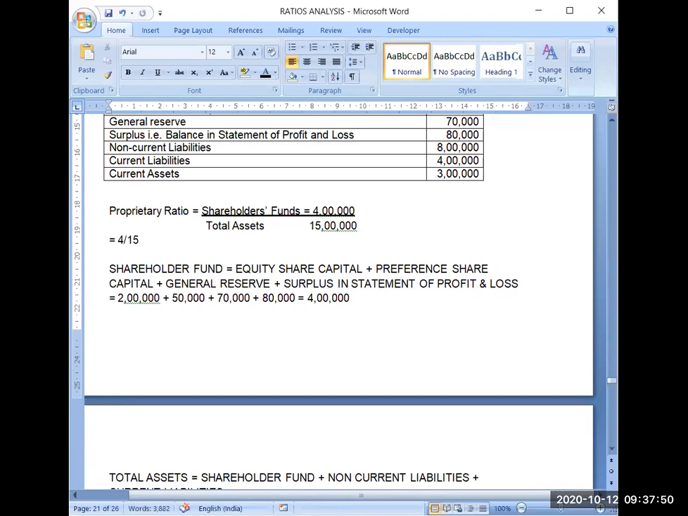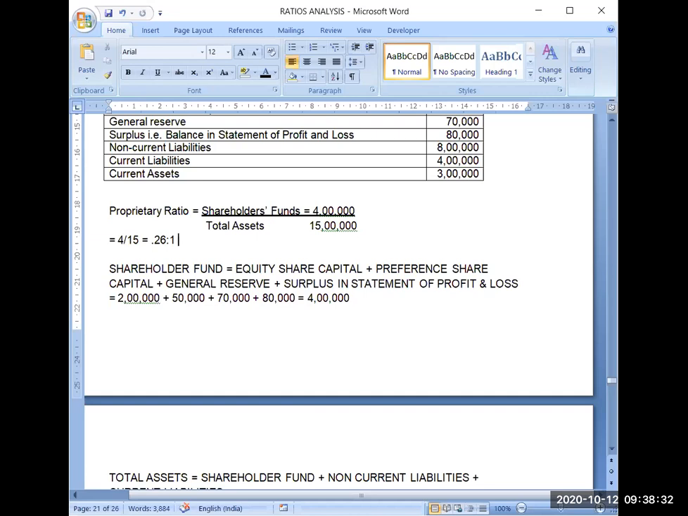Now I have to divide 4 by 15, and it will come in decimals. So I will first put the point, and then it becomes 40. 15 times 2 is 30, so the remainder will be 10. Then I will put 0 again here, so it will become 100. It will be 0.26 ratio 1.